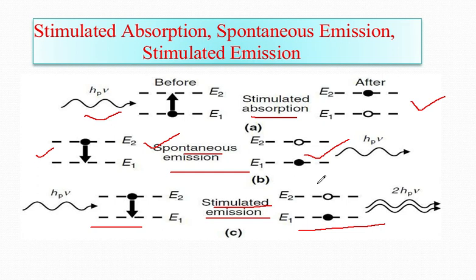In a material, if more electrons can somehow be pumped to the higher metastable energy state as compared to the number of atoms at ground state, then it is called population inversion. Again, I am repeating, this is called population inversion.